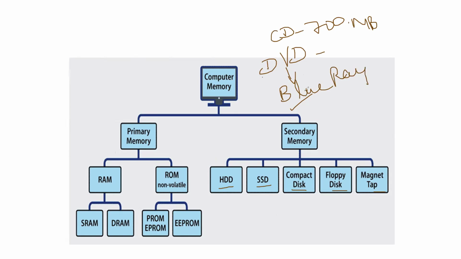So in ascending order or chronological order, they will ask which one is the highest, which one is increasing or which one is decreasing order. If they ask increasing order, it means first CD, DVD, Blu-ray. I'll show you this question while taking the PYQs also. If they ask decreasing order, it has to come as Blu-ray, DVD, and CD. This is one of the questions from this part.